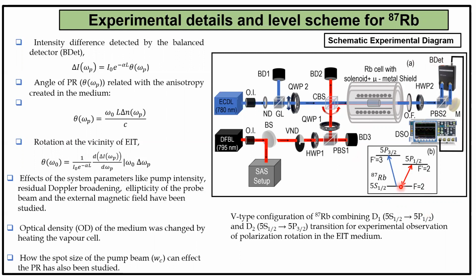Now, to study the polarization rotation in the EIT medium, we choose a V-type configuration of 87 rubidium, combining the D1 and D2 transitions of the rubidium. Our pump beam is locked at the D1 transition and our probe beam is scanned through the D2 transition. And from the signal, we can calculate the angle of rotation following this equation.